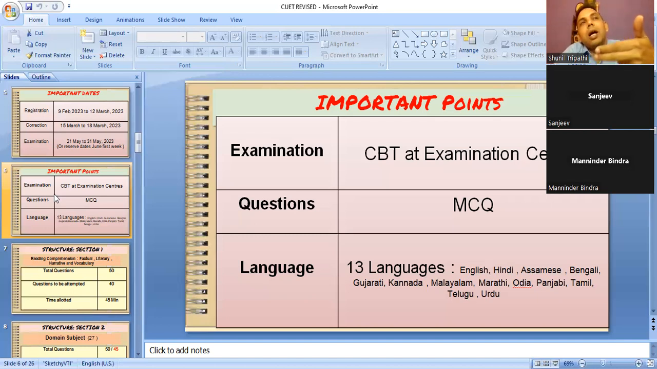So I suggest all the bacha select your mother tongue as a language in the paper. If you select your mother tongue, English will be default plus whatever language you have selected. So it will be an advantage. Otherwise, you can select English, no problem with that.